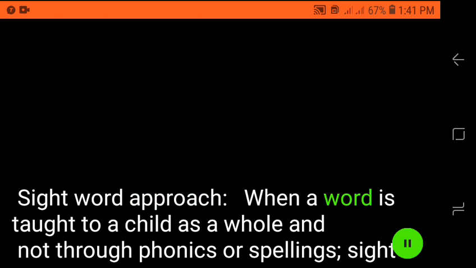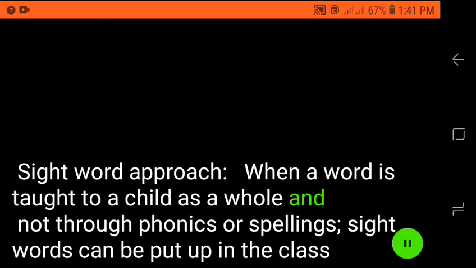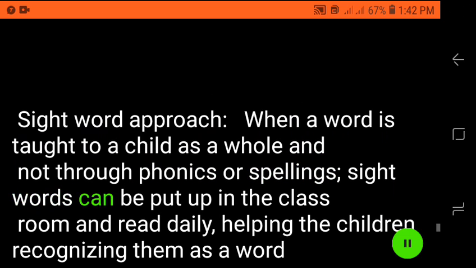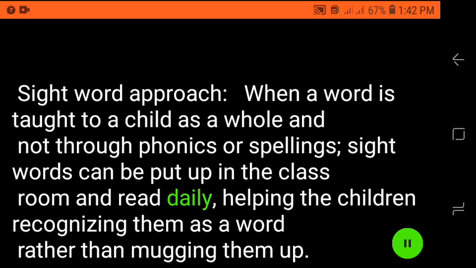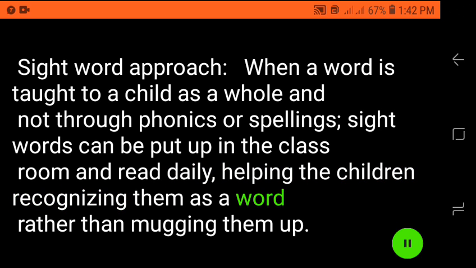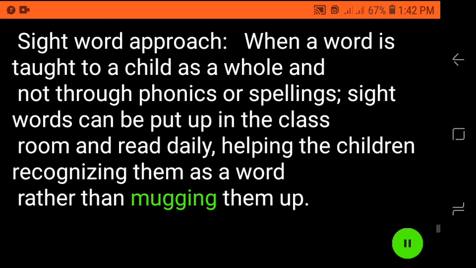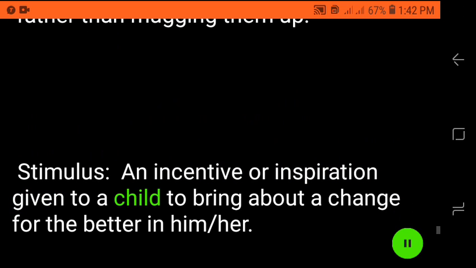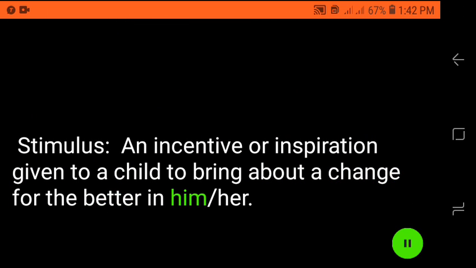Sight word approach, when a word is taught to a child as a whole and not through phonics or spellings. Sight words can be put up in the classroom and read daily, helping the children recognize them as a word rather than mugging them up. Stimulus, an incentive or inspiration given to a child to bring about a change for the better in him/her.